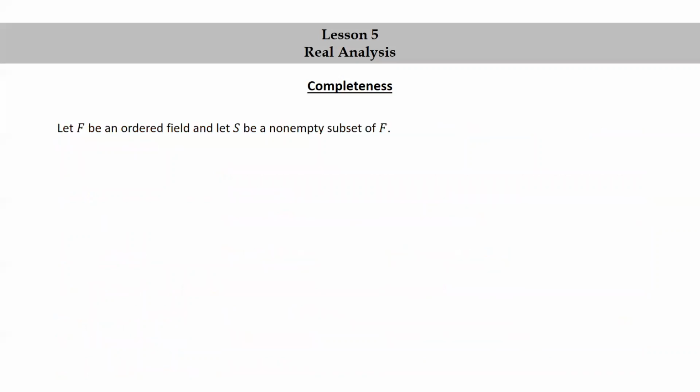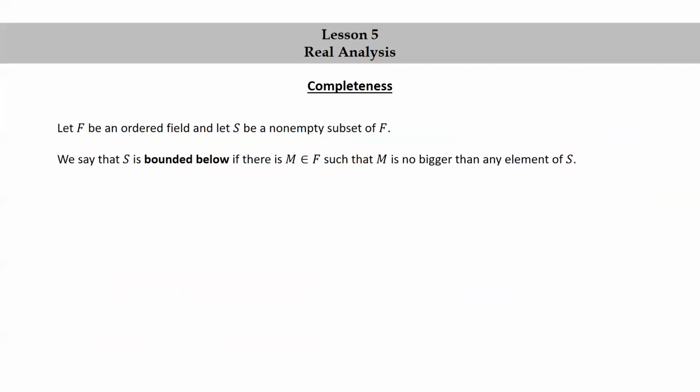Let F be an ordered field and let S be a non-empty subset of F. We say that S is bounded below if there is M in F such that M is no bigger than any element of S. Each such number M is called a lower bound of S. Let's look at an example.